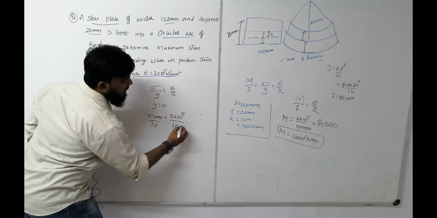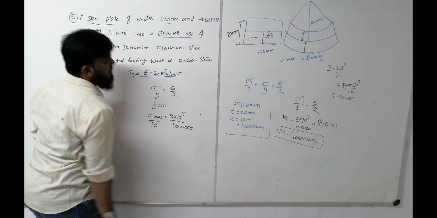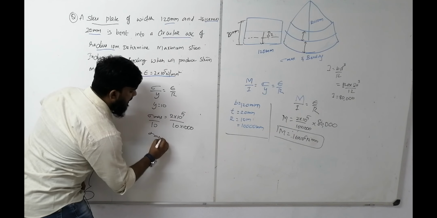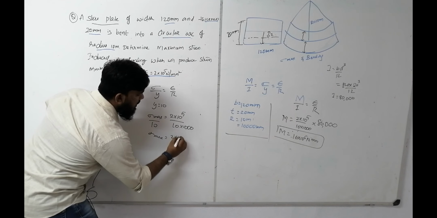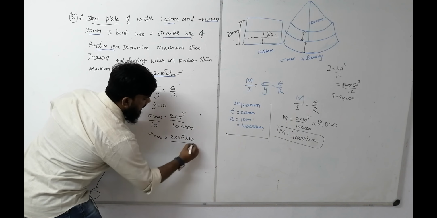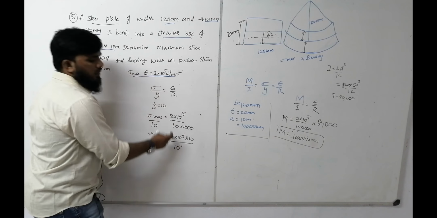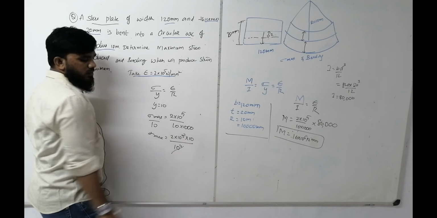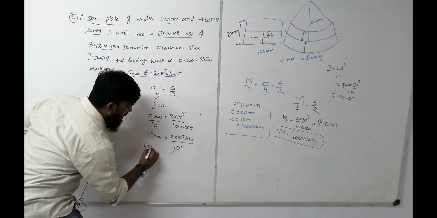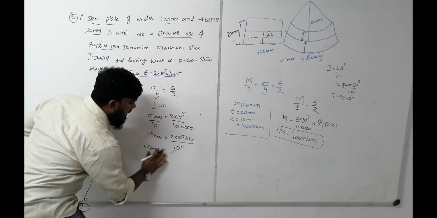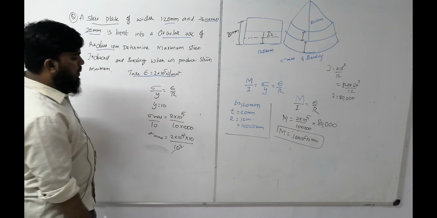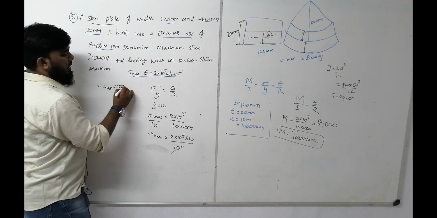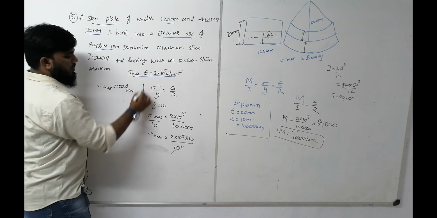They have given in the problem 10 into 1000 because it is in meters. Then sigma max is equal to 2 into 10 to the power of 5 into 10 divided by 10 to the power of 4. So this is 1, 2, 3, 4 zeros. Sigma max is equal to 200 Newton per square mm.